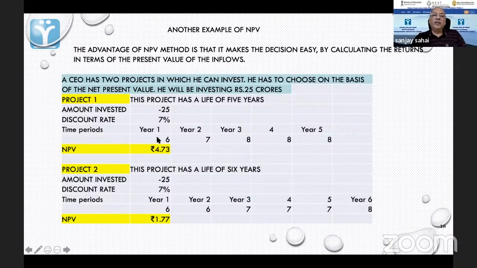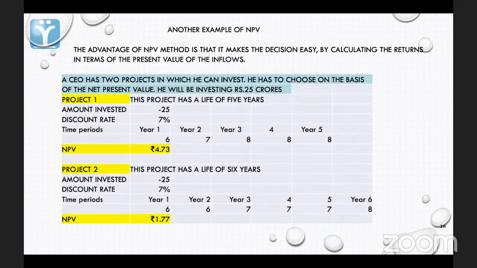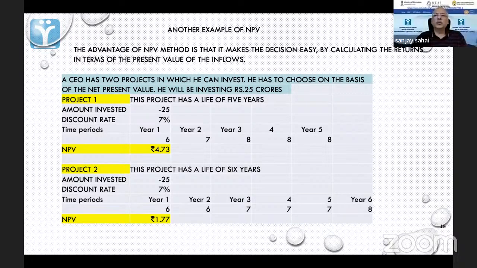When you use NPV, you can see that this one is more profitable. It is a shorter period one, still it is more profitable because it is giving you a positive figure of 4.73. This is giving you a positive figure of 1.77. What happens is, by using this principle, I am able to take a decision based on the wealth maximization principle. Which one is increasing my wealth more, option 1 or 2? 1. Yes, therefore I should choose 1.